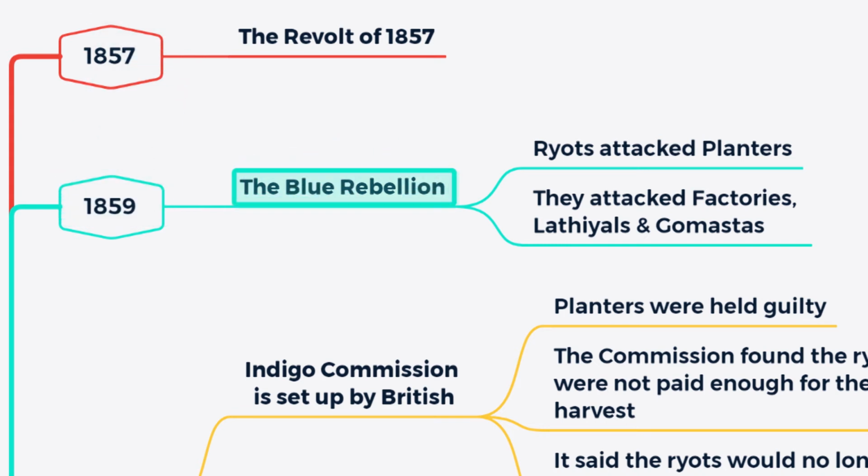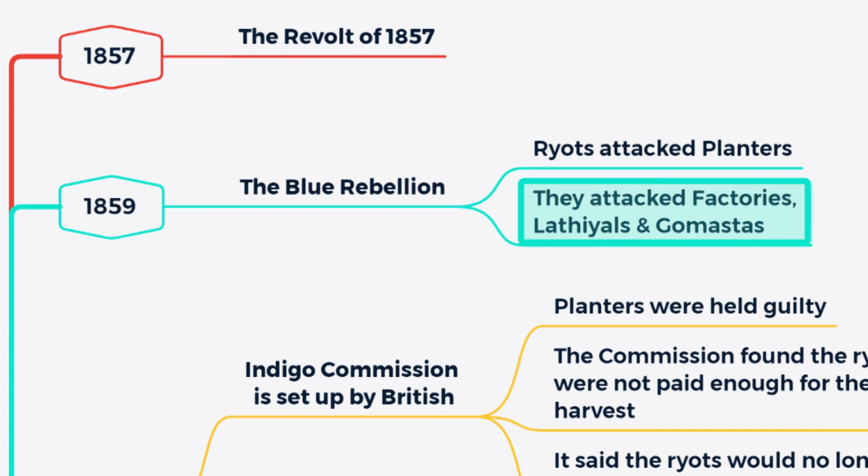They also had the support of the local zamindars and the village headmen. They also imagined that they had the support of the British government, although this was merely a misunderstanding. They attacked the planters and all those who were associated with them with spears, bows and arrows, and even pots and pans. They attacked the factories, the latiyals and the golmastas.